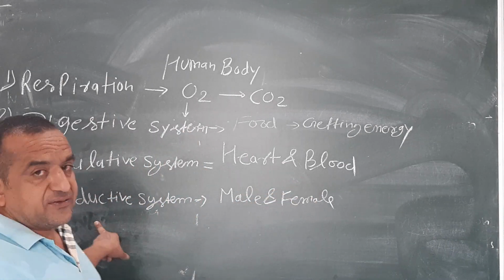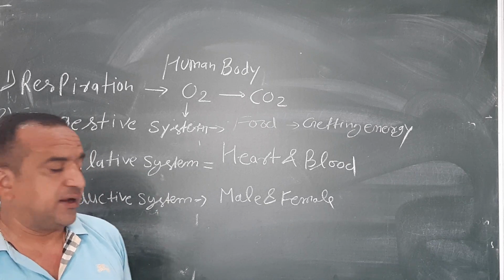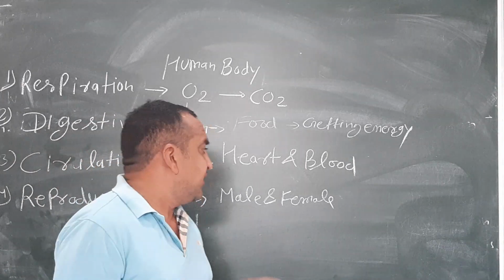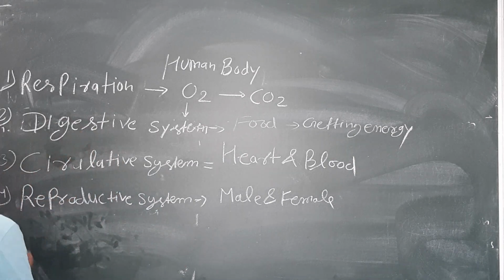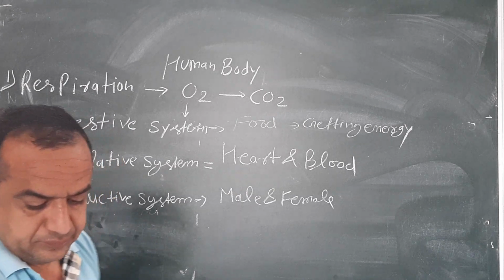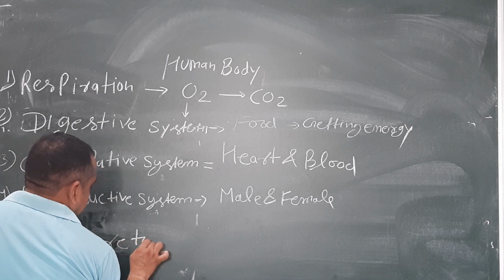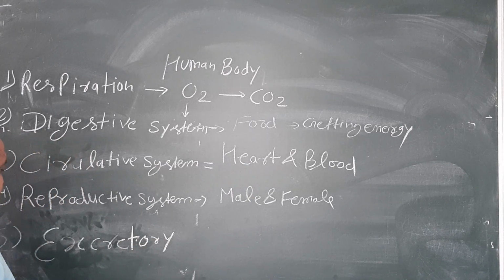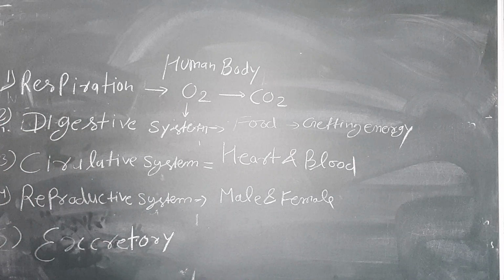Fourth one is called the reproductive system. The reproductive system is the system which can generate or produce a new offspring. The male and female parts are available in the reproductive system. Fifth one is the excretory system.